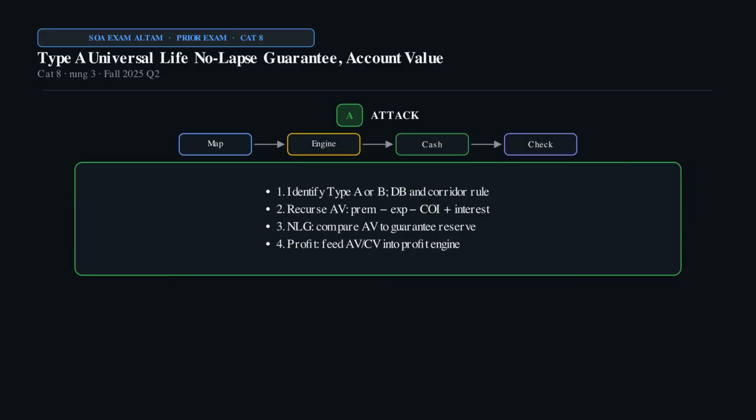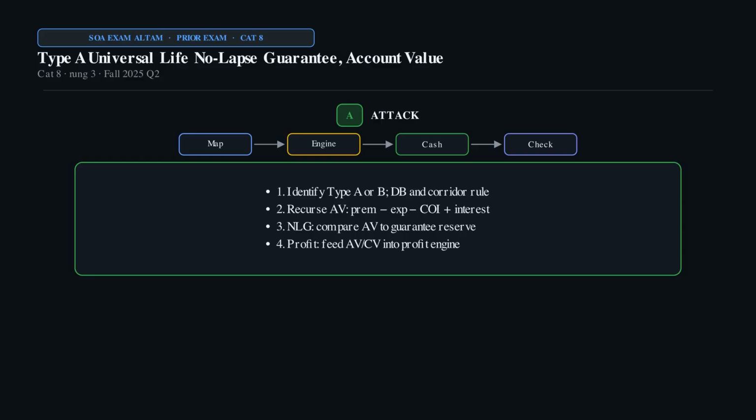Attack with the Category 8 checklist. Step 1. Identify type A or B, DB, and corridor rule. Step 2. Recurse AV, prem minus EXP minus COI plus interest.